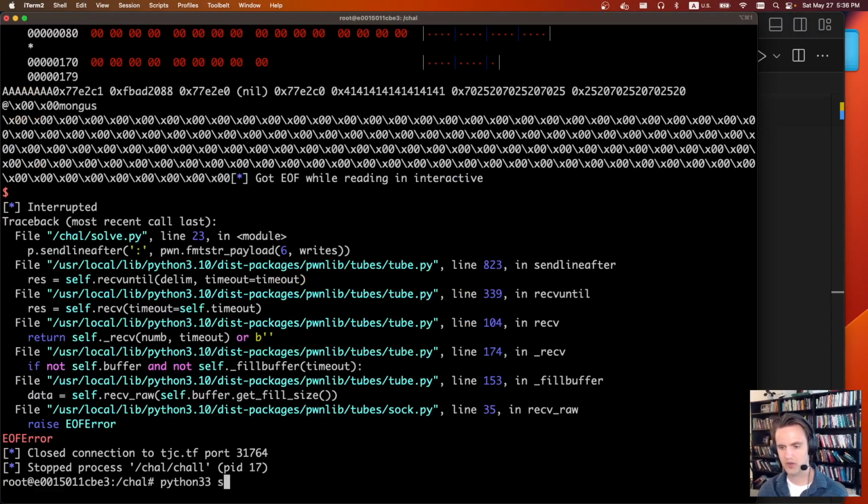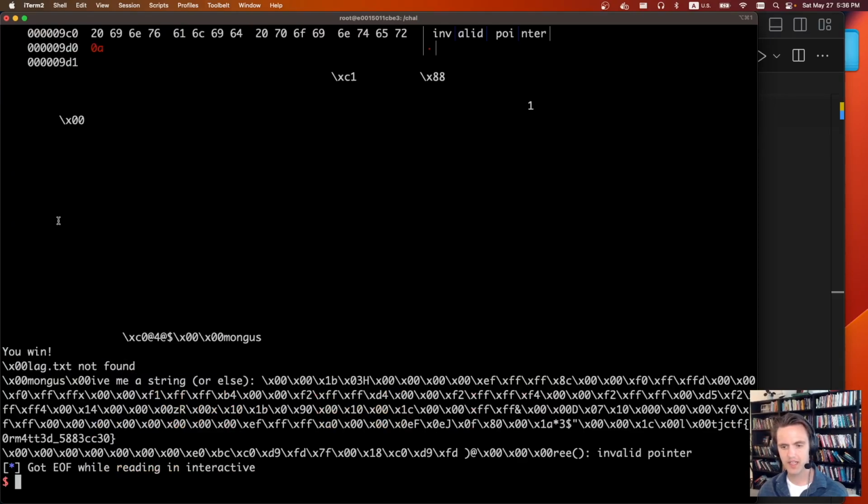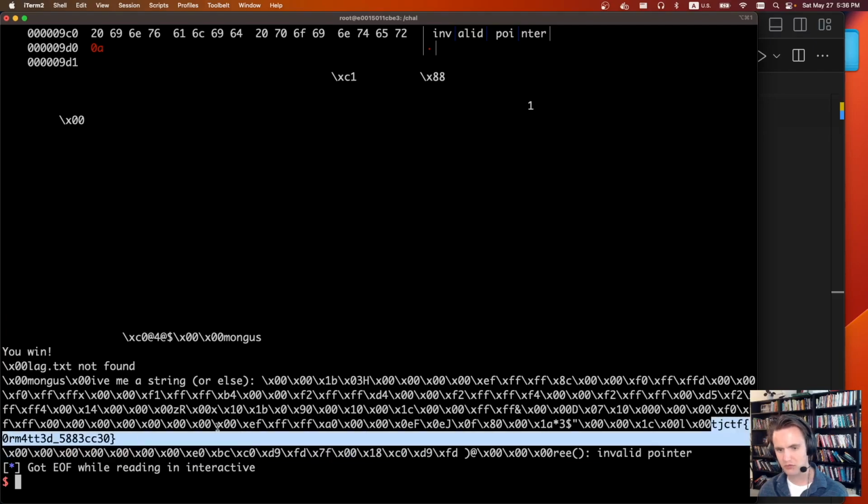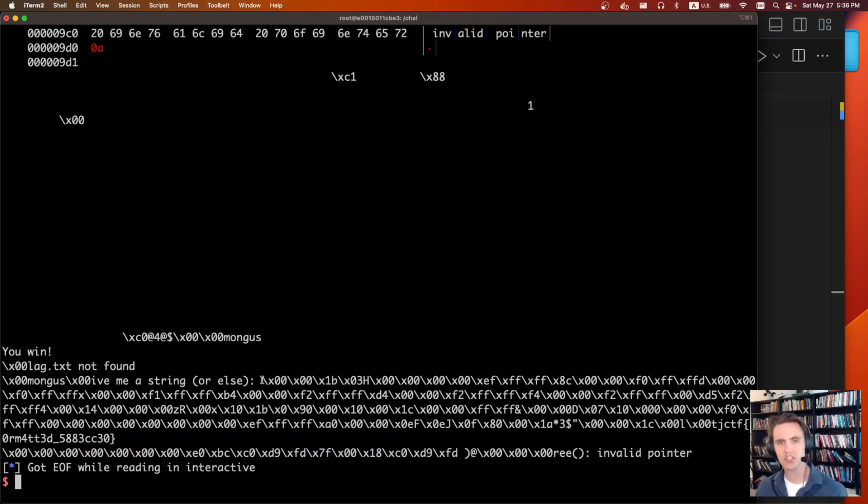So let's do Python 3 solve.py, and somewhere in here we should have the flag. Here it is, TJCTF just formatted. So nice little printf challenge.